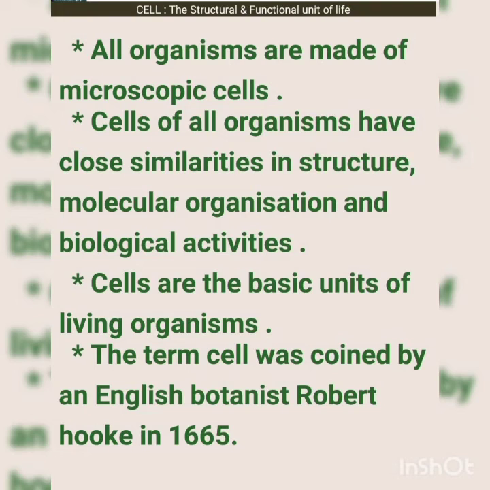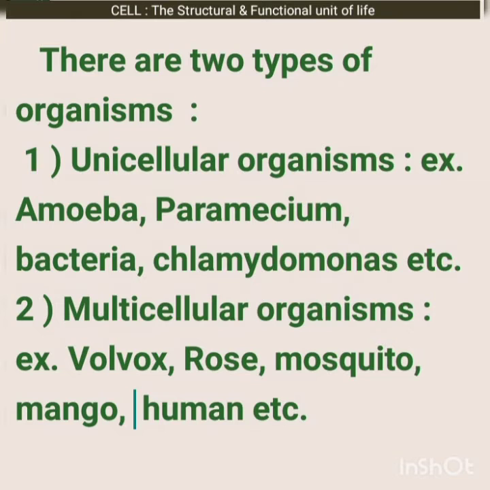The term cell was coined by an English botanist, Robert Hooke, in 1665. Clear? Then there are two types of organisms: one, unicellular organisms, and two, multicellular organisms. First, unicellular organisms.